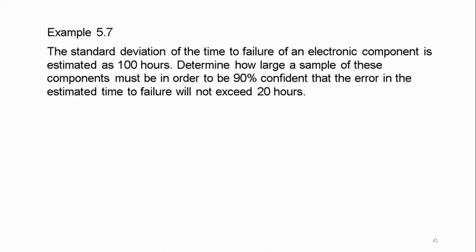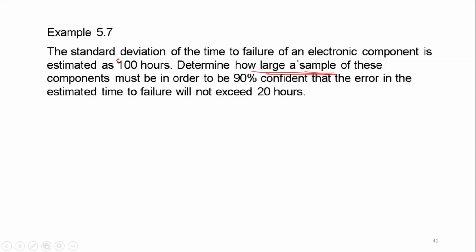Okay, next example. The standard deviation of the time to failure of an electronic component is estimated as 100 hours. So this is our standard deviation. Determine how large a sample of this component must be in order to have 90% confidence.